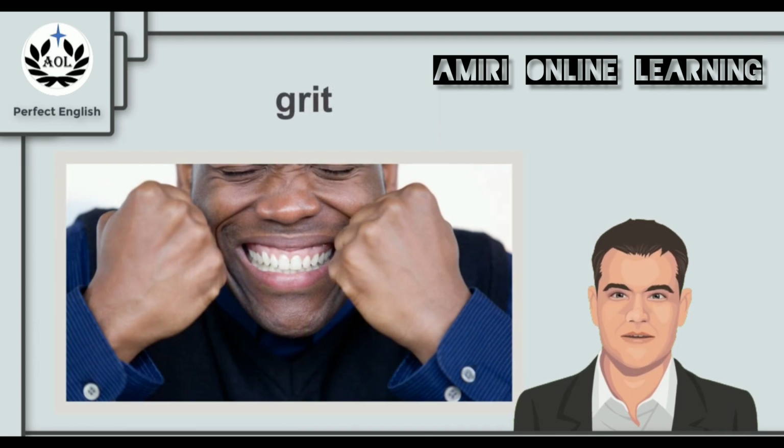And now for the next keyword, grit. Now look at the picture. Obviously the man is not laughing, but he's kind of pressing his teeth together. What does that mean? What does that tell you? Is he trying to achieve something? Is he in pain? Or is he angry? And how does that relate to the word grit? Now let's find out how grit has to do with this picture.